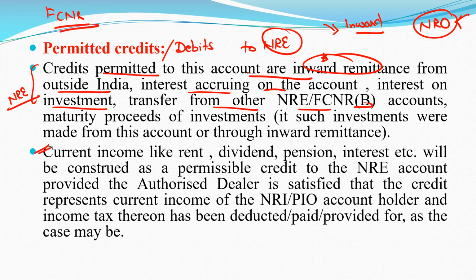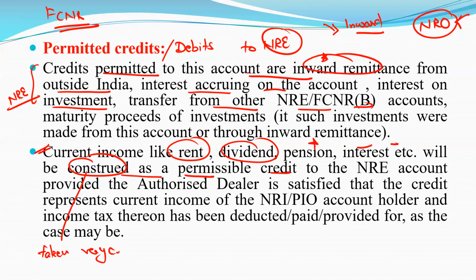Current income like rent, dividend (dividend basically means from shares), pension, interest, etc., will be construed as a permissible credit. Construed means taken very carefully.